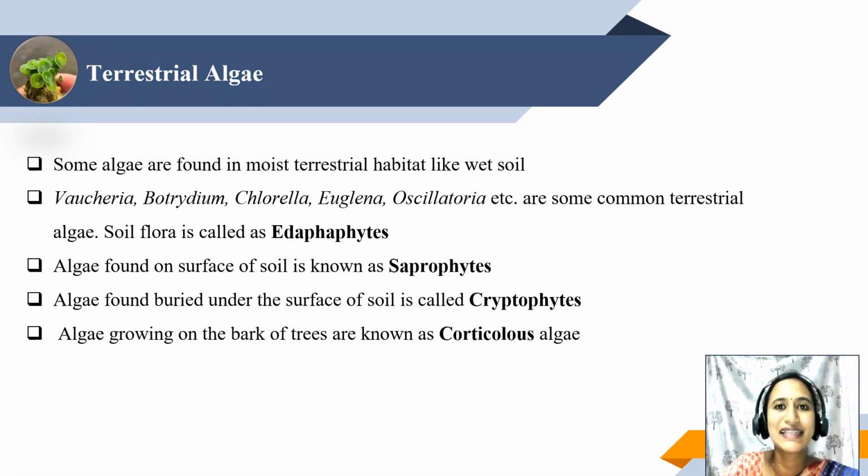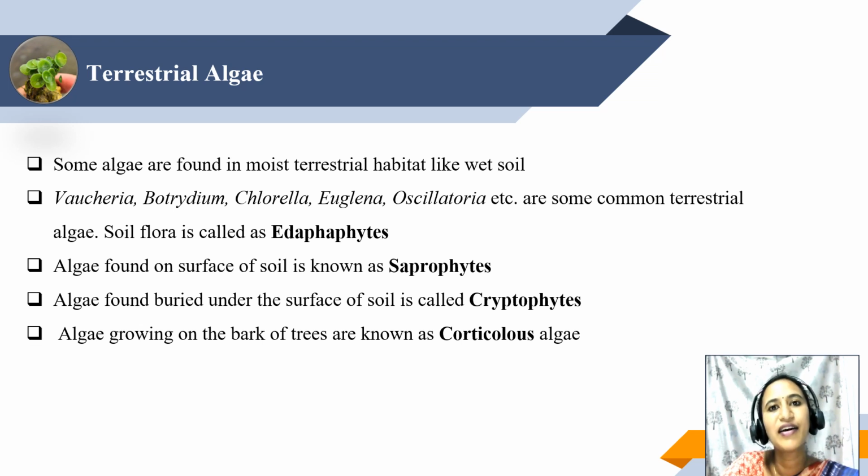Okay, next, we are coming out of water. We saw what freshwater forms are and what marine water forms are, and now we are stepping into terrestrial algae. These are algae which can grow in moist terrestrial conditions such as wet soil.